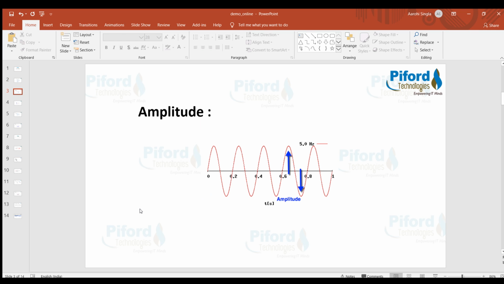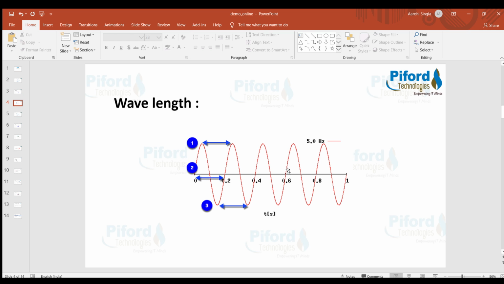So let's start with the very first thing, amplitude. Amplitude is the highest point, or the peak, of the waveform. It is the force or power of the wave. A higher power, or higher amplitude, will form higher peaks, right? That simply means a waveform which has high amplitude is because of high power or high force.